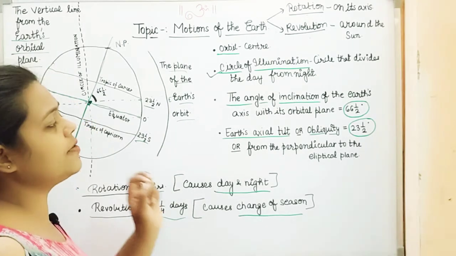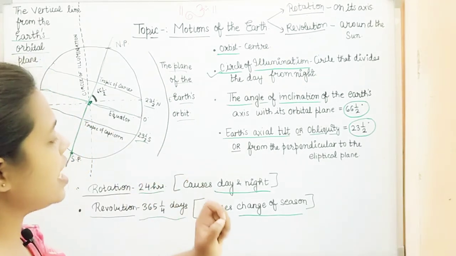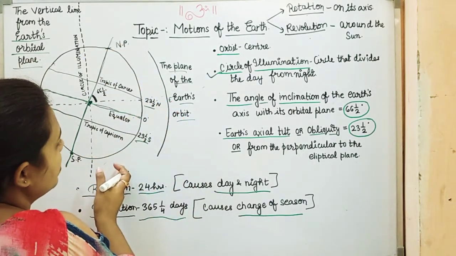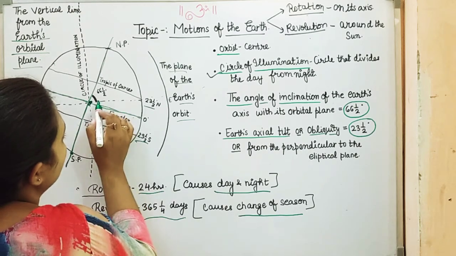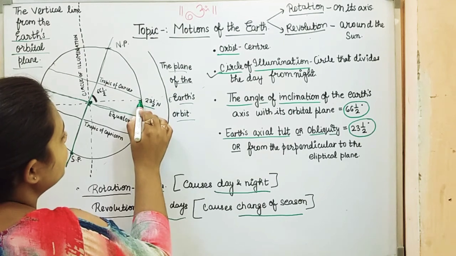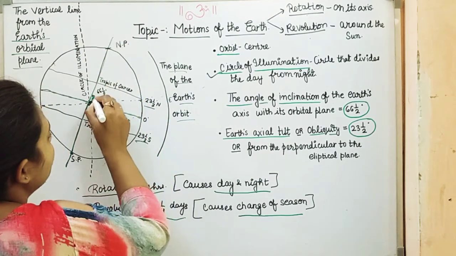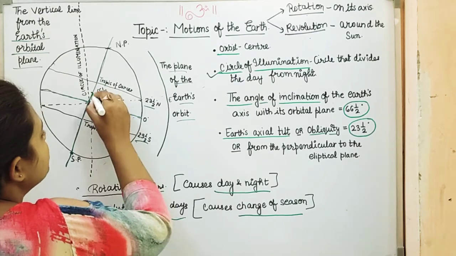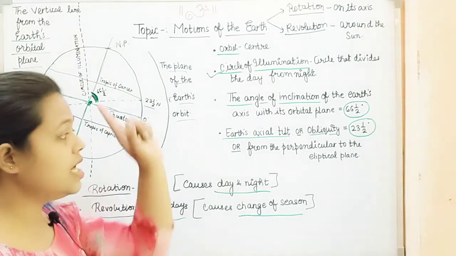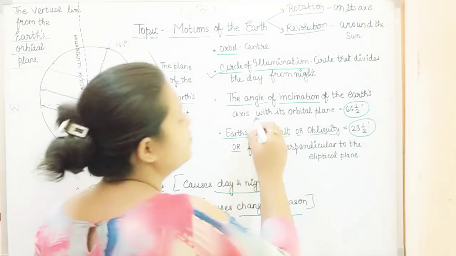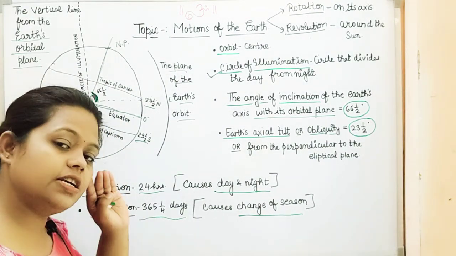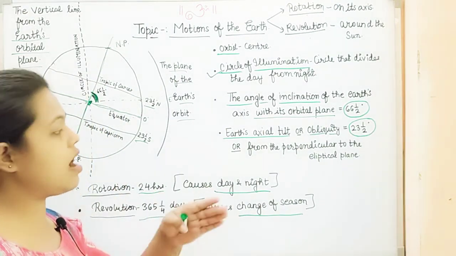Let's move to the first one. The angle of inclination of the earth's axis with its orbital plane. So here we have the orbital plane, and if we talk about this orbital plane, what is the angle of inclination? This is the angle of inclination, and this is equal to 66.5 degrees. So here you have to remember 2 things: if we are talking about the angle of inclination with its orbital plane, that is 66.5 degrees.